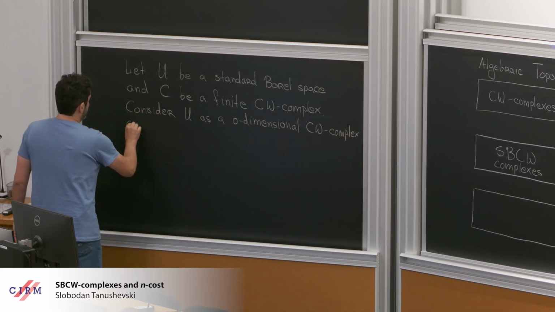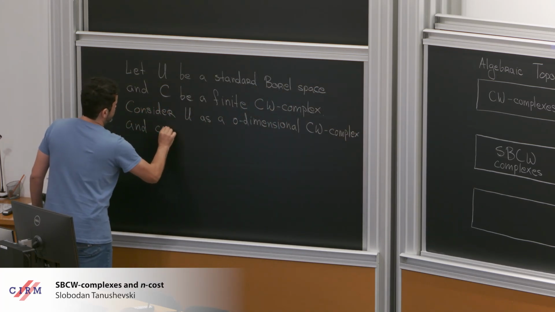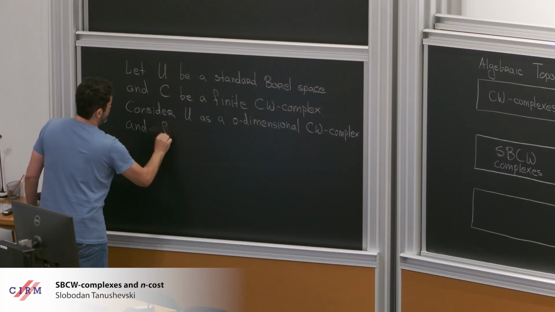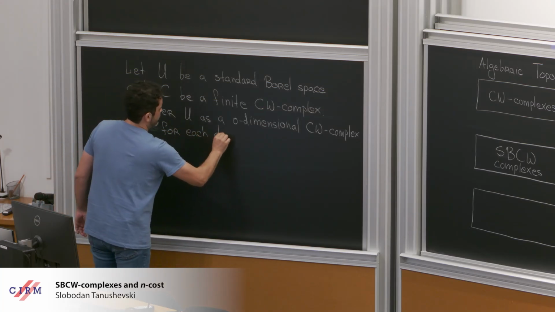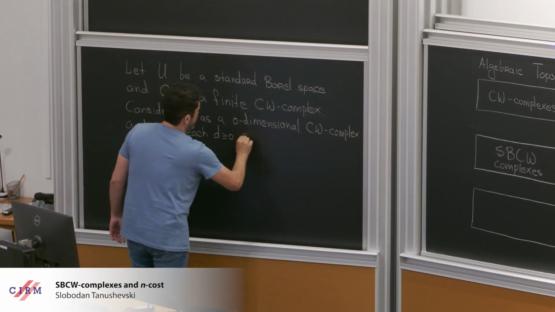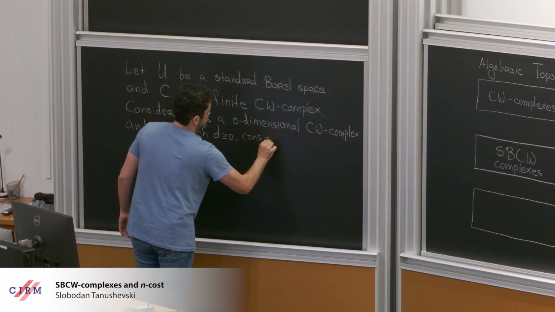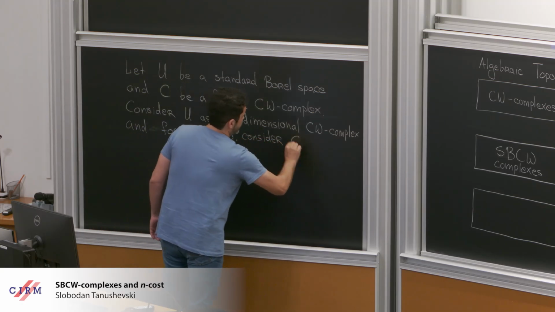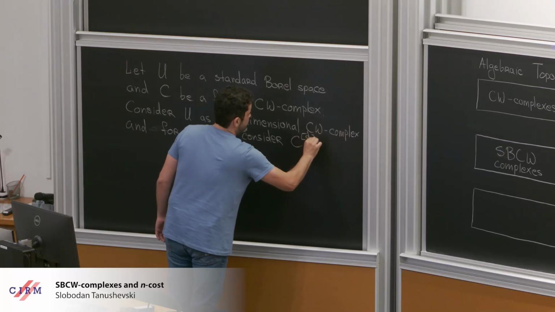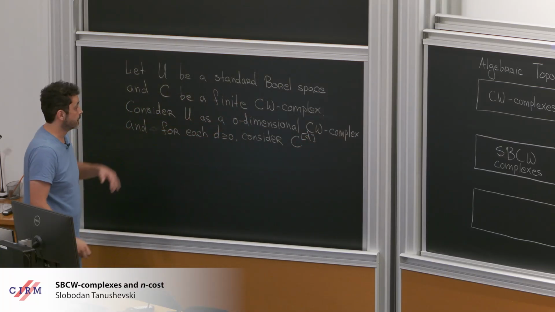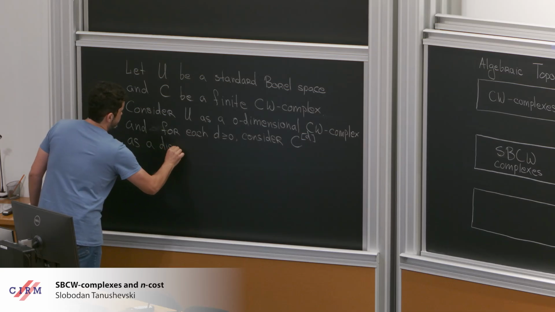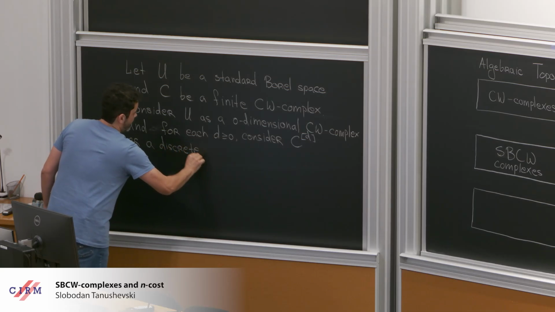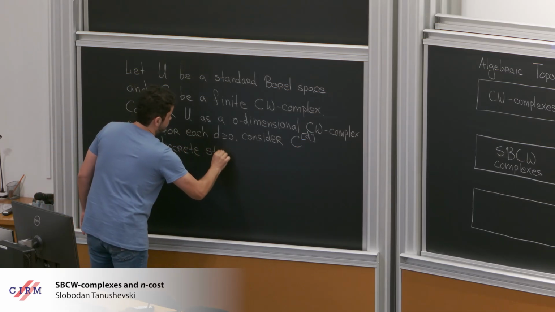And for each D greater or equal than 0, consider C[D]. Again, this is the set of d-dimensional cells of C as a discrete standard Borel space.